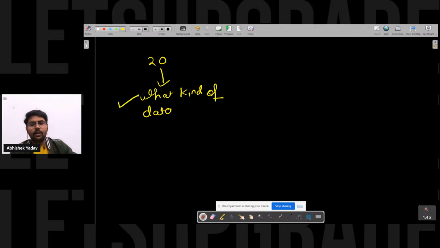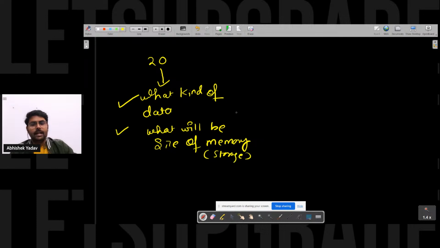And the second point is what? I need to tell what will be the size of the memory, or here you can say storage, right? And these two points I can achieve with the help of data type, right, everyone?